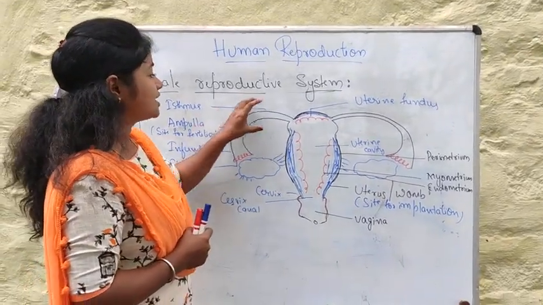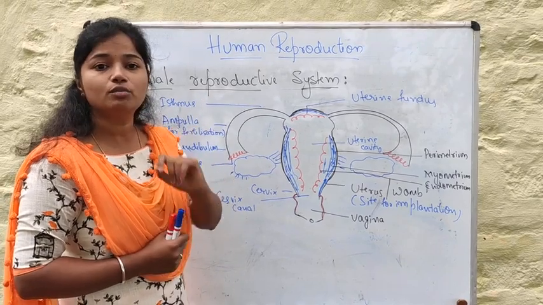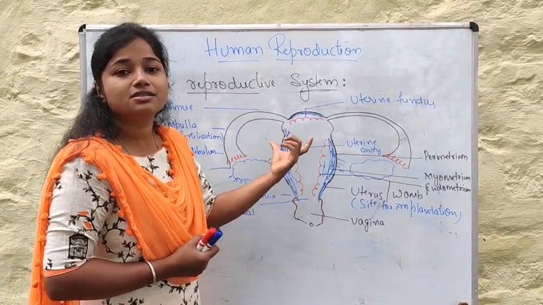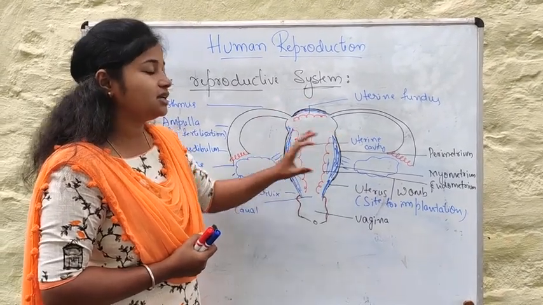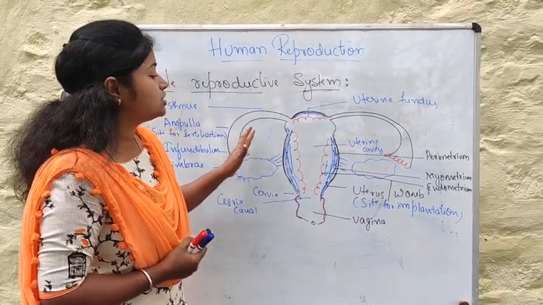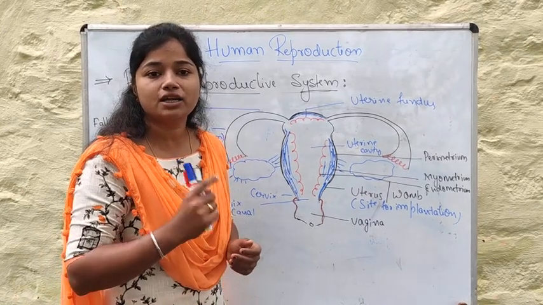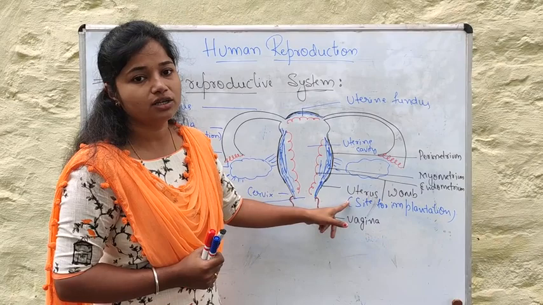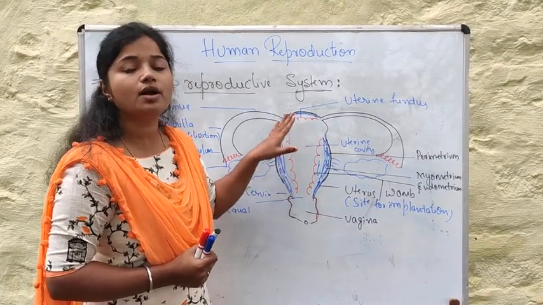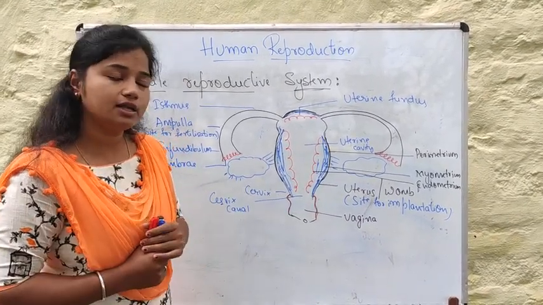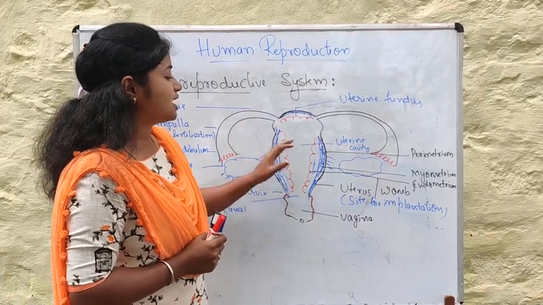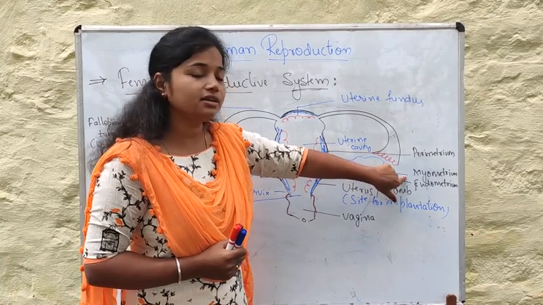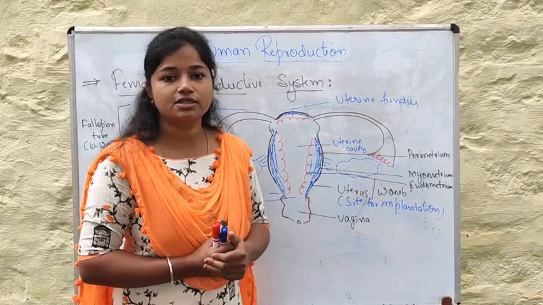This ampulla extends to the isthmus, which is a narrow lumen structure, and then it is connected to the uterus. The uterus is a single organ with an inverted pear shape. It is also called the womb, as implantation takes place in the womb, so it is also called the site for implantation. The uterus is also attached to the pelvic wall with the help of ligaments. The uterus has three wall layers. The outermost is the perimetrium, the second is the myometrium, and the third is the endometrium.